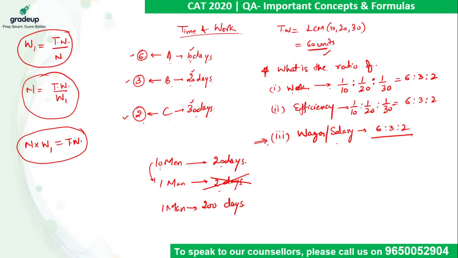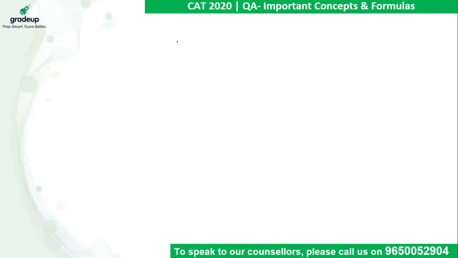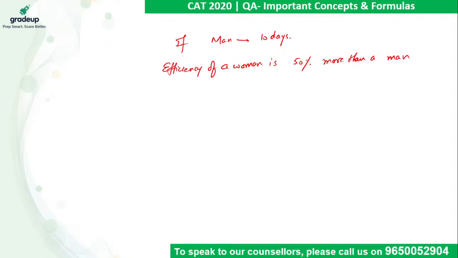Now I am going to ask you a very important question. If a man can do a certain piece of work in 10 days, efficiency of a woman is 50% more than a man, then what will be the time taken by a woman to complete the work? जल्दी से आंसर बता.